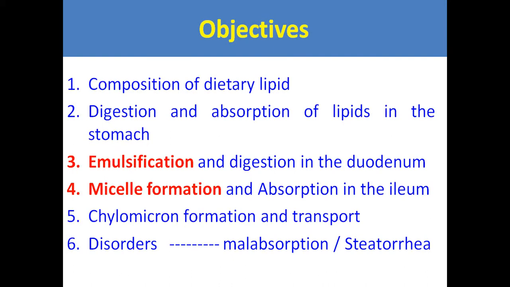So the main objectives of this class: you should get familiarization with the composition of dietary lipids, digestion and absorption of lipids in the stomach, how it takes place, that you have to understand. Then emulsification and digestion in the duodenum, micelle formation and absorption in the ileum, chylomicron formation and transport, then the disorders, malabsorption and steatorrhea.